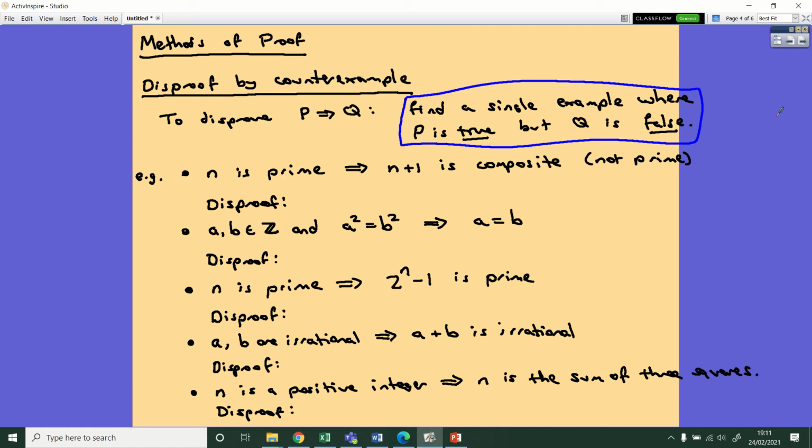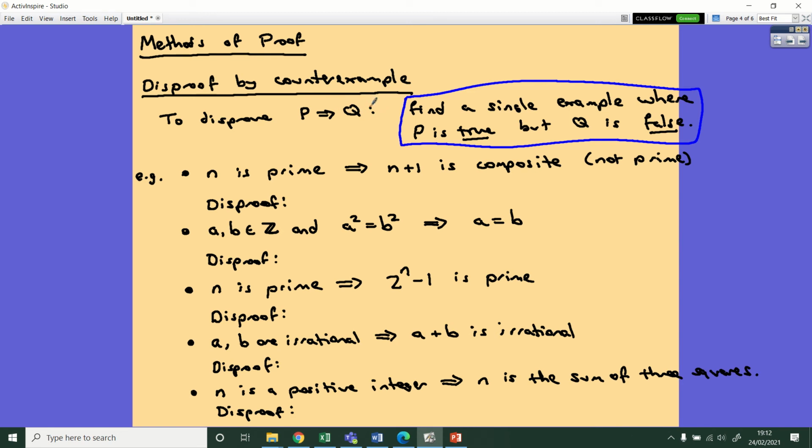So starting off with the easiest type of proof. I guess it's not really a type of proof because it's a disproof, but it's disproof by counterexample. So we're using this to show that a statement of the form P implies Q is not true. So to do that, all we have to do is find a single example where P is true, but then Q is false, okay? And that will disprove that every time P is true, then Q has to be true as well. So it's quite easy to do this.